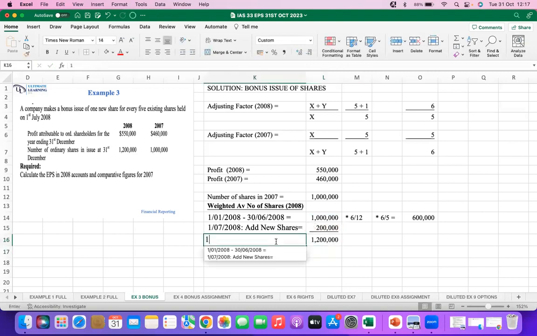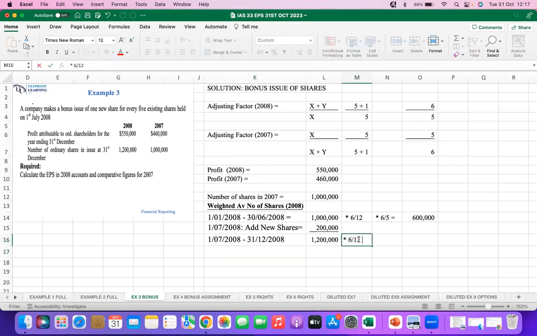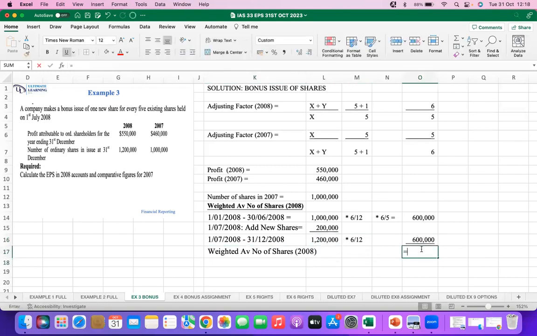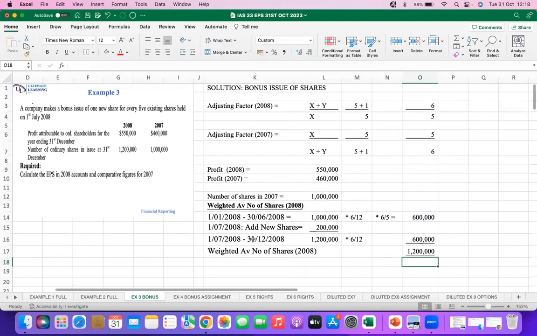Now that total runs from 1st July 2008 until 31st December 2008. And how many months are those? Those are again 6/12 months. After the issue, we don't multiply by the adjusting factor. So 1.2 million times 6 divided by 12 gives you 600,000. So what is our weighted average number of shares in 2008? It is 600,000 plus 600,000, which gives us 1.2 million.